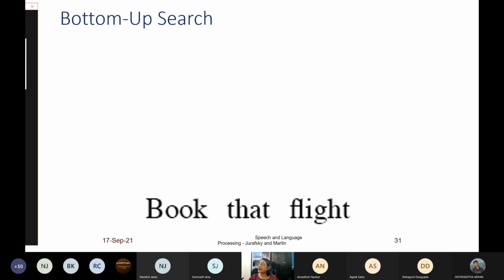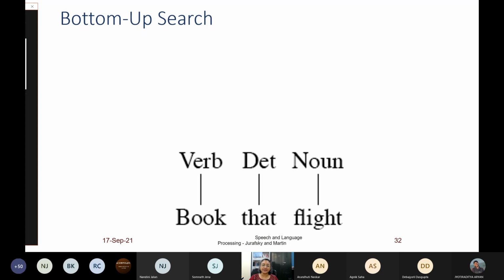Now, let us look at some bottom-up parsing. So let's take a simple sentence, book that flight. In bottom-up parsing, we take the word book, and we find the rules which have book on the right-hand side. Suppose there are multiple such rules. Suppose we have verb goes to book. We may also have noun goes to book. Okay. So we can see with which we can get S. This shows only one of the derivations, but we have to try the others.